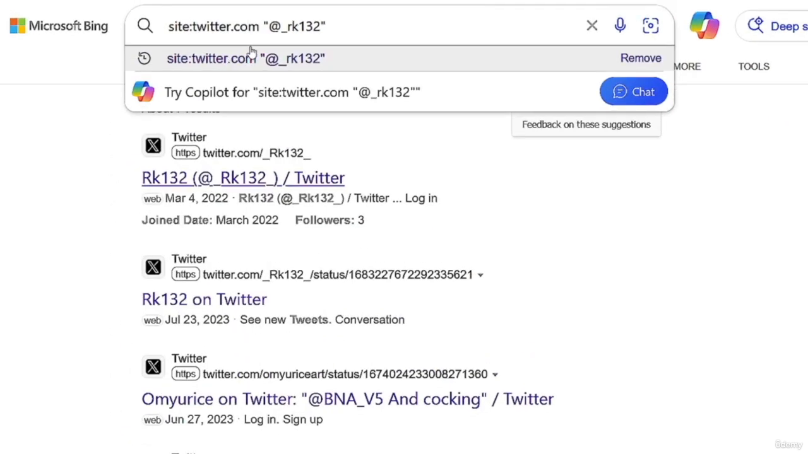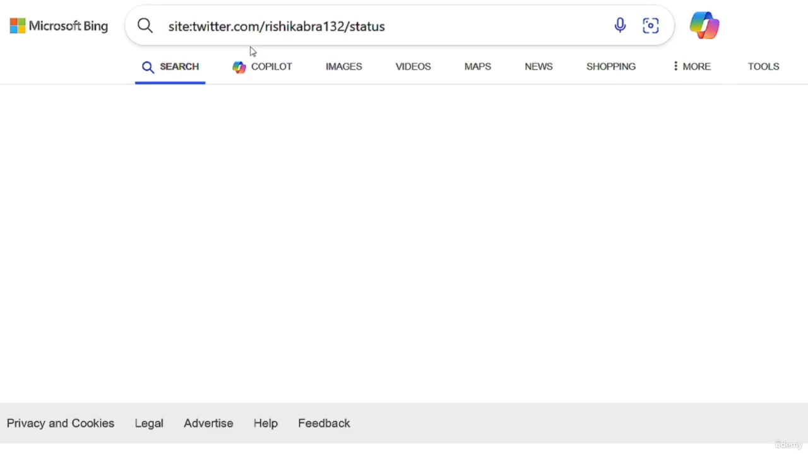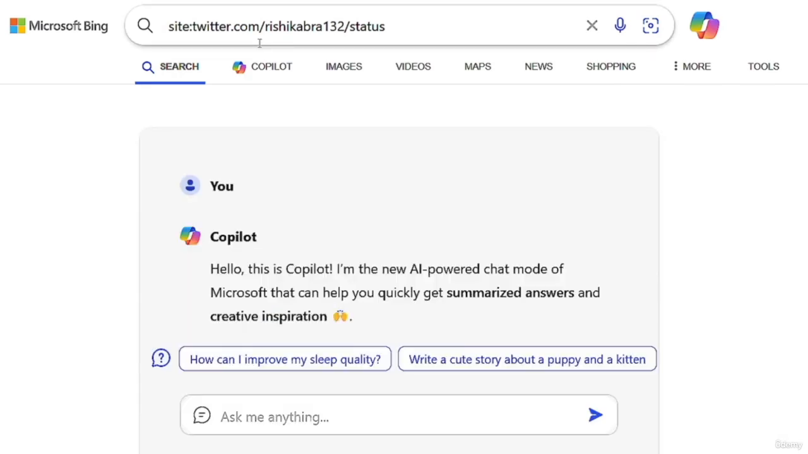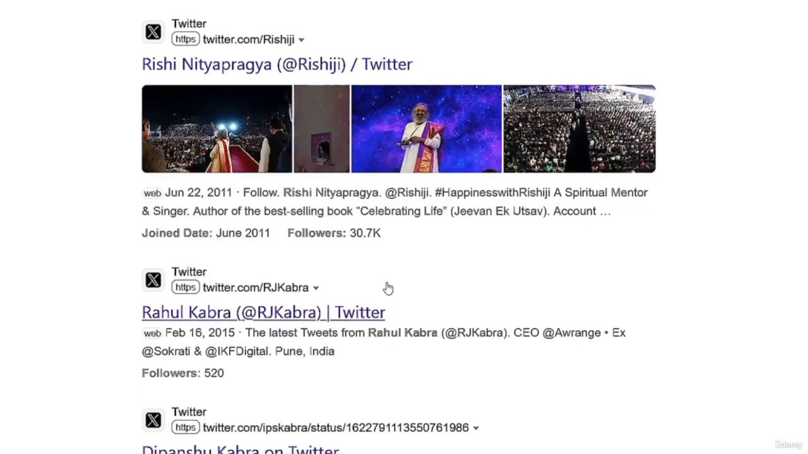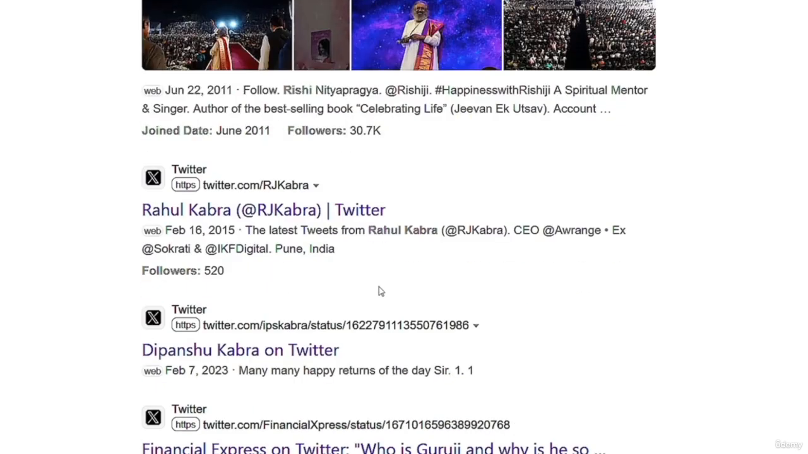So let's go to Bing again and use the same search operators. Here we've got nothing. And now let's use this. We have got a search result, and you can see this is his username, and he's studying engineering at SRM University in Chennai. So we know right now that this is his account because we know that he's studying at this university. I can scroll down and see if there's any other information about Rishi Kabra.